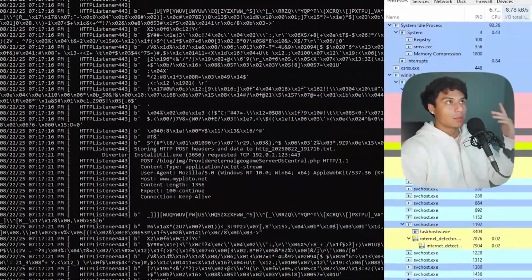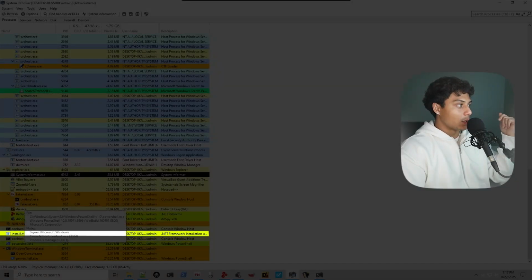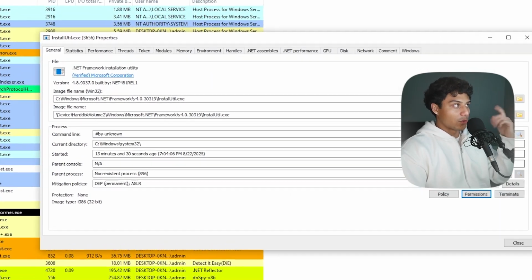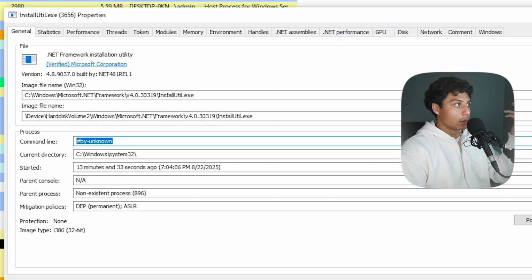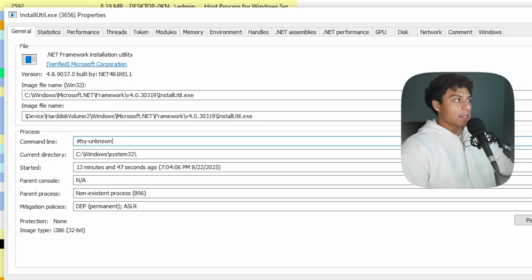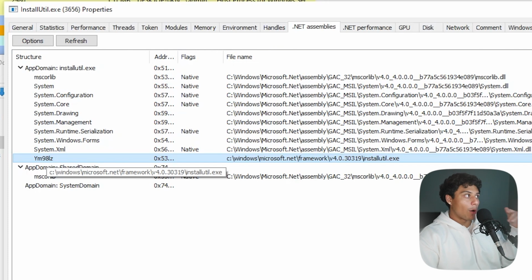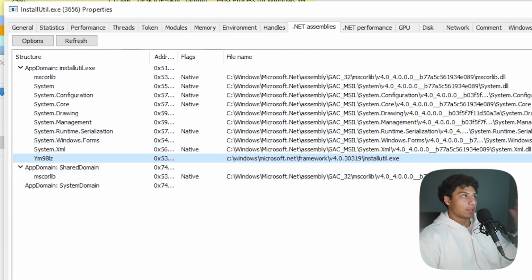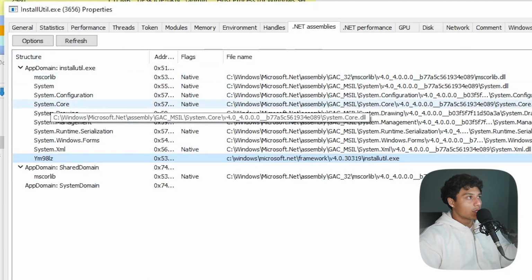So if we go back to System Informer, let's go to our InstallUtil process. There it is running right there. Let's inspect this and take a look. It's running with a command line that I do not know. It kind of doesn't make sense. And that's because what they're doing is injecting into this process. They start up InstallUtil.exe and use it as a victim process. They use that trusted, legitimate binary as a space to run and execute their malware. So there is our executable malware payload running in memory, YM98LZ. It's running, and we can see it in the .NET assemblies of InstallUtil.exe.